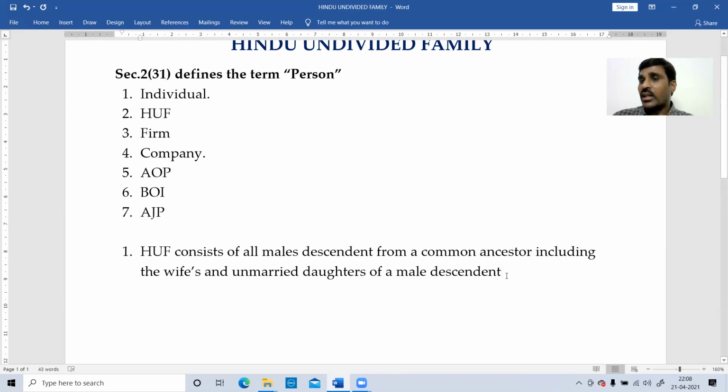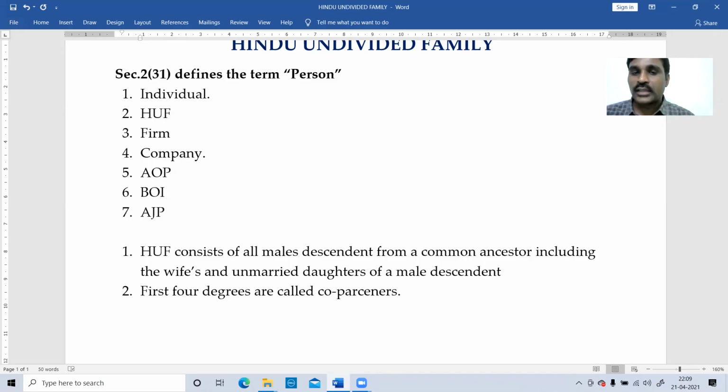HUF can consist of any members, but co-parceners are only the first 4 degrees. So the first 4 degrees are called co-parceners. This is the point. Overall HUF, and what are the co-parceners here?